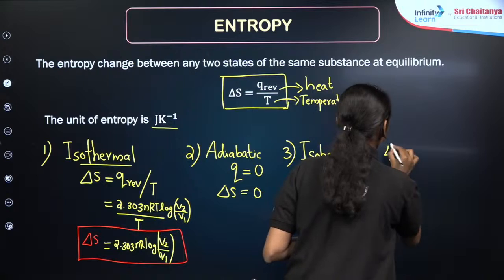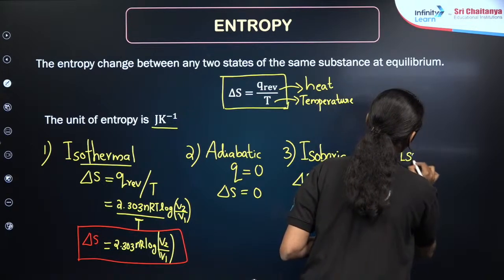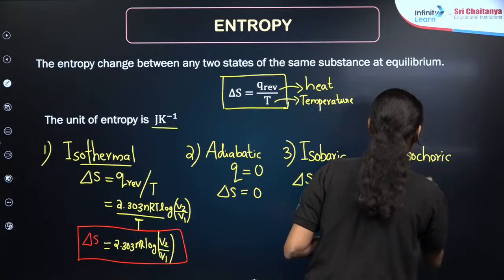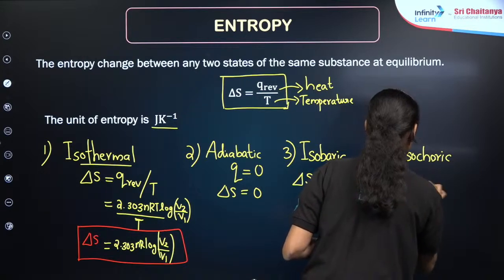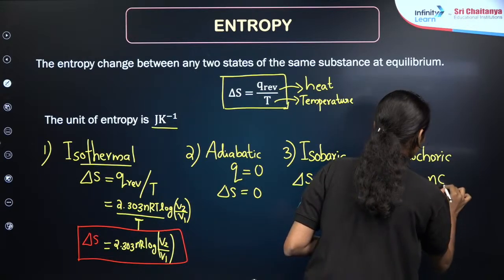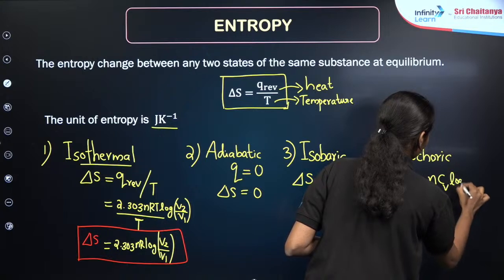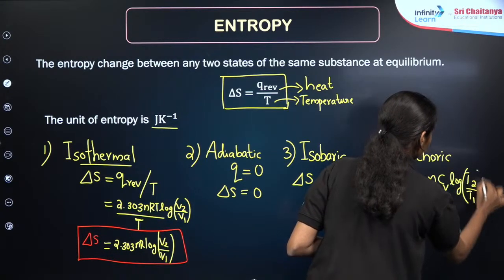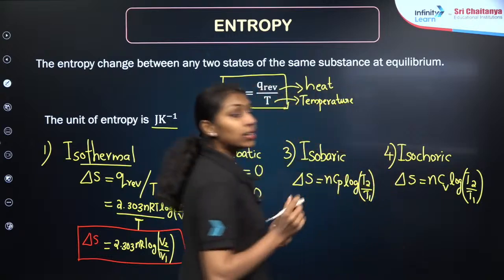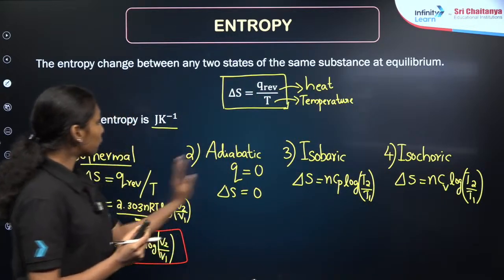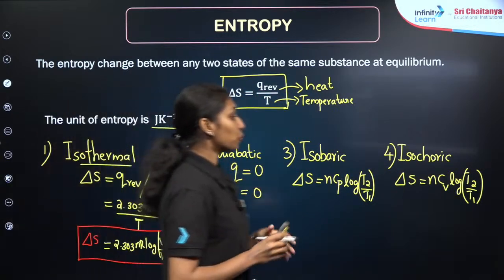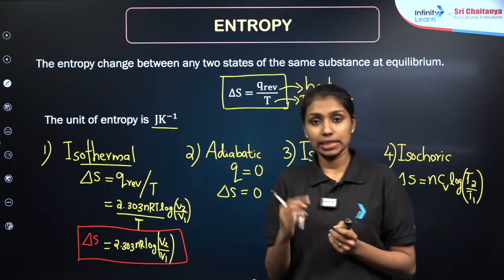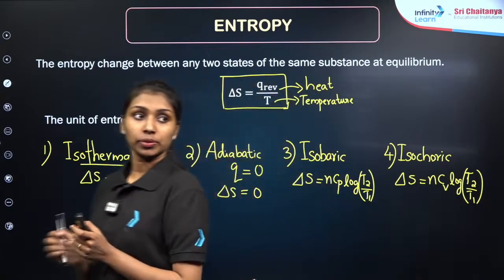Last one, it is the isochoric process, right? The process which takes place at constant volume, that is delta V is equal to 0. For that, entropy change is equal to nCv log T2 by T1. T2 is the final temperature and T1 is the initial temperature, where Cv is the heat capacity at constant volume. These are the 4 important formulas you have to keep in mind to solve the numerical problems related to entropy change for different thermodynamic processes.